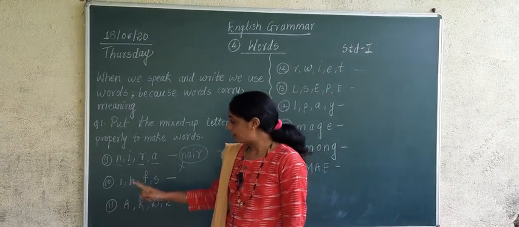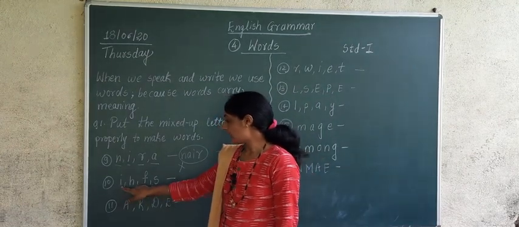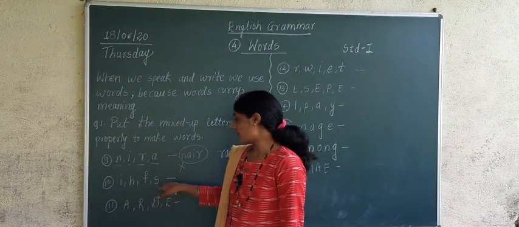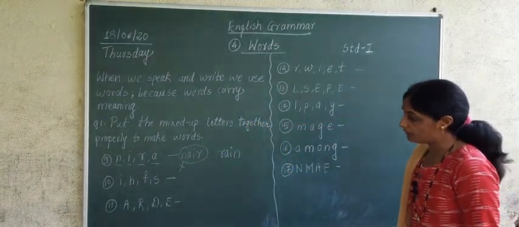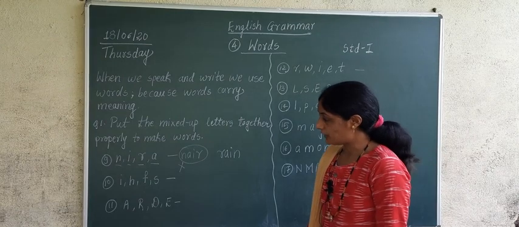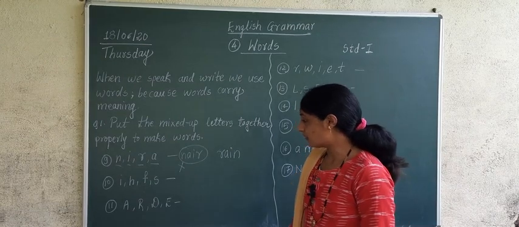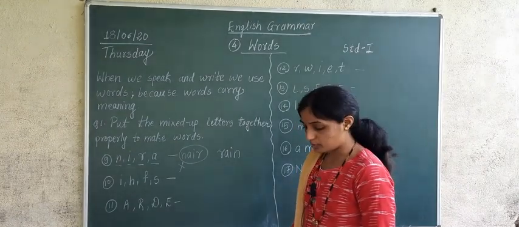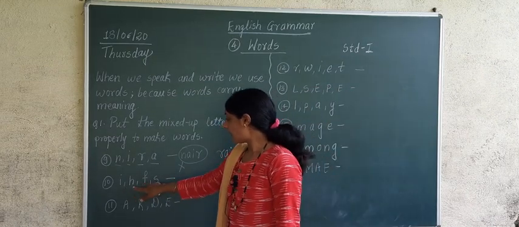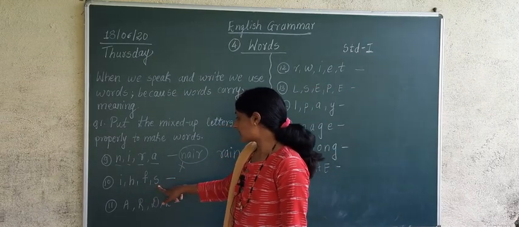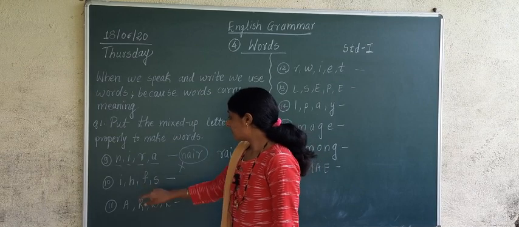Now the next example which is given over here is I, H, F, S. Come on, make some word from those letters. Can you make some words from those letters? Four letters are given to you. Can you make any word? I, H, F, S. Okay.